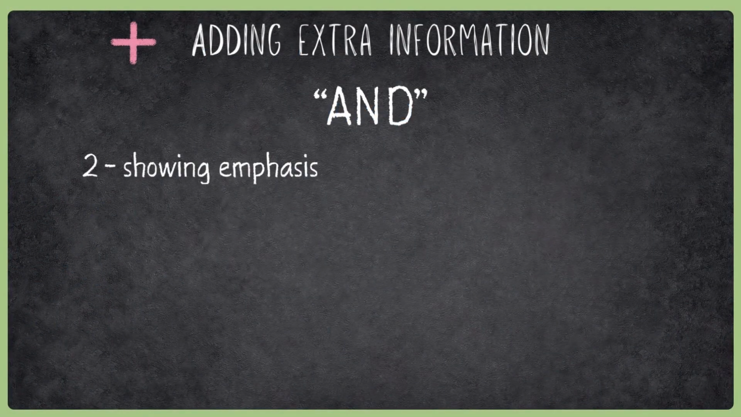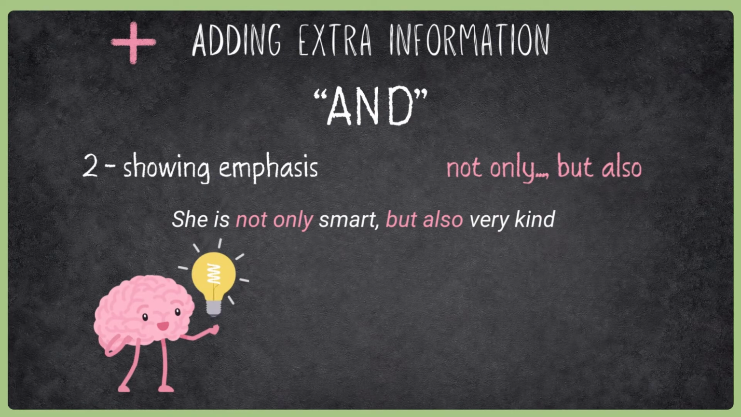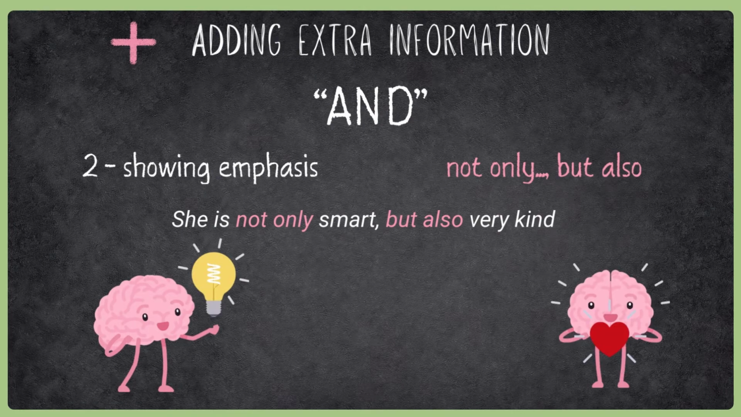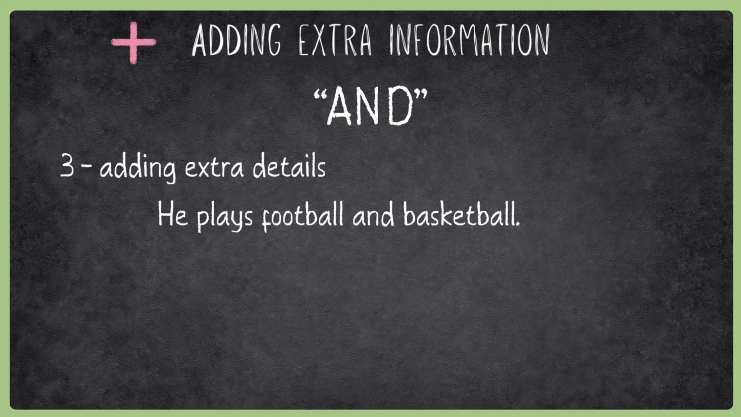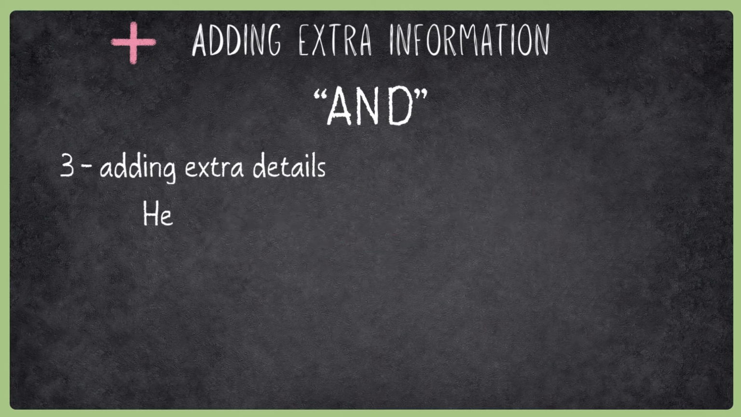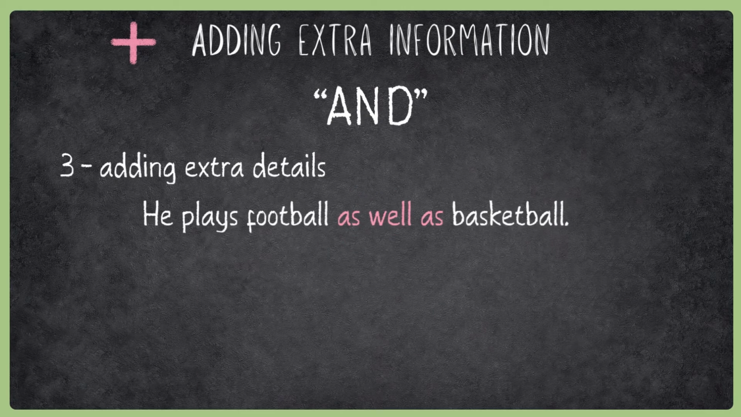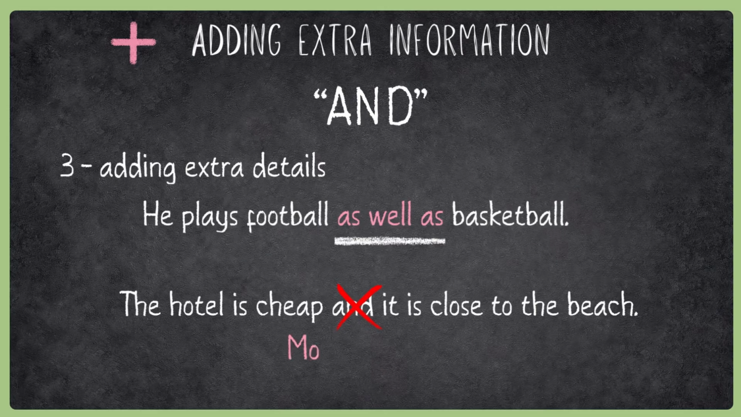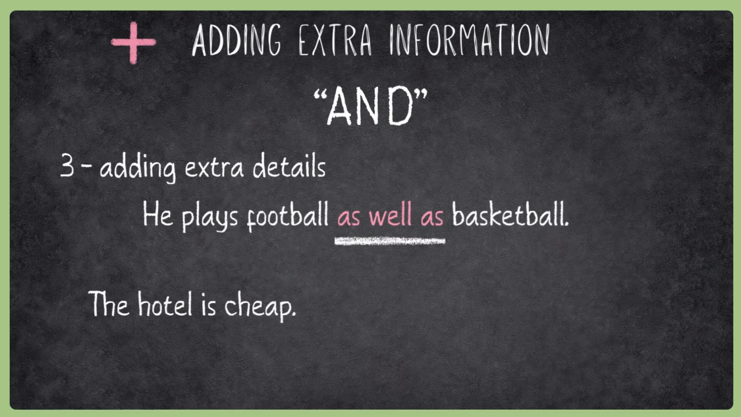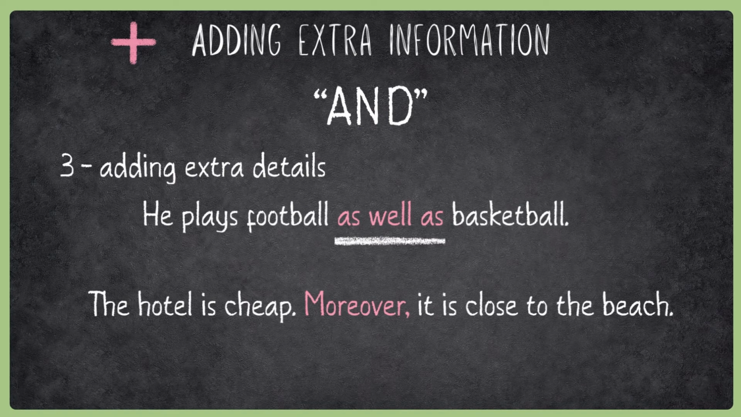If you want to highlight or stress something, use not only, but also. This usually goes in the middle of the sentence. She's not only smart, but also very kind. This structure works well in both spoken and written English. When you want to include additional information in a more casual or neutral way, you can use as well as. For example, he plays football as well as basketball. Notice it usually goes in the middle of the sentence. For a formal option, use moreover. It normally comes at the beginning of the sentence. The hotel is cheap. Moreover, it's close to the beach.